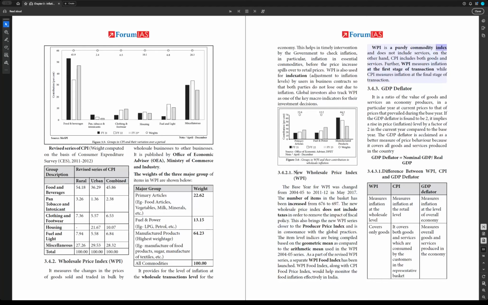WPI is a purely commodity index and does not include services. On the other hand, CPI includes both goods and services. Further, WPI measures inflation at the first stage of transaction while CPI measures inflation at the final stage of transaction.